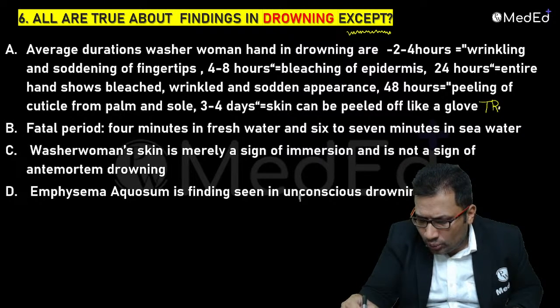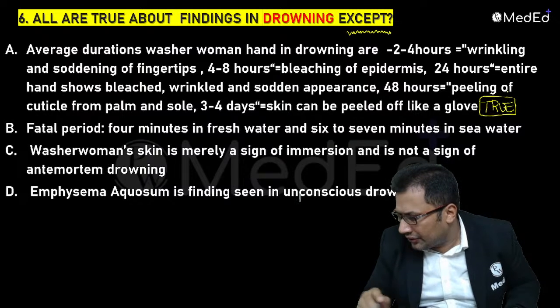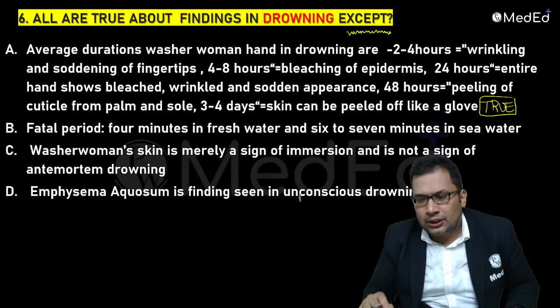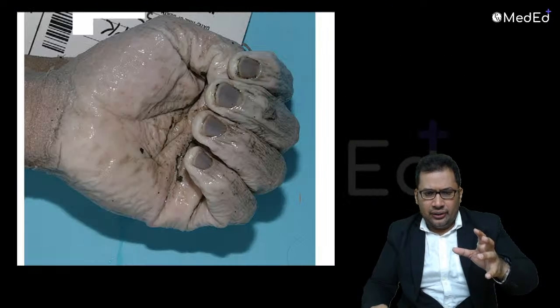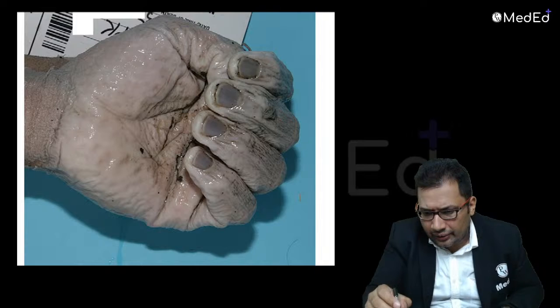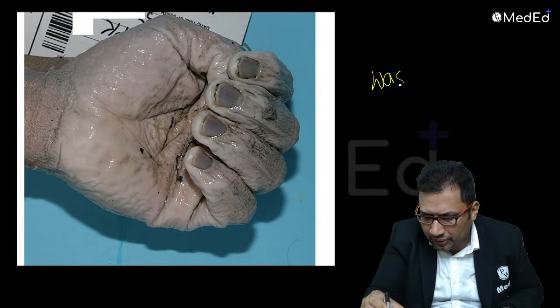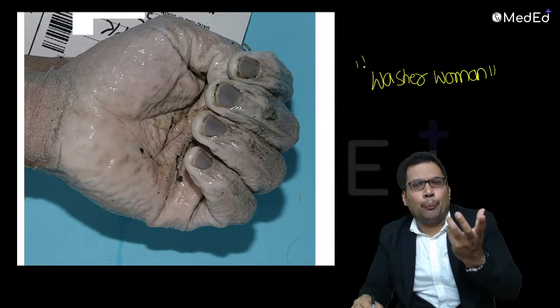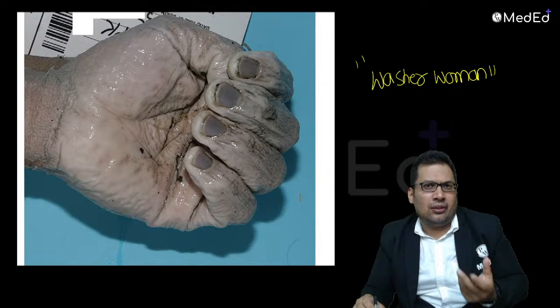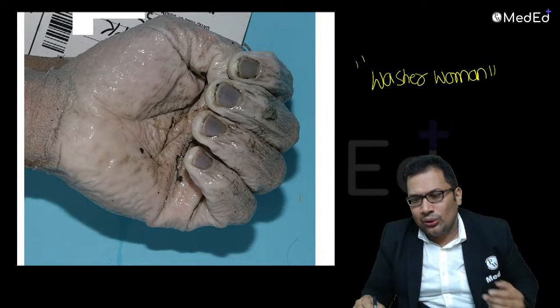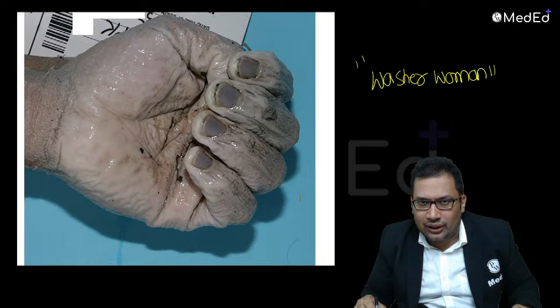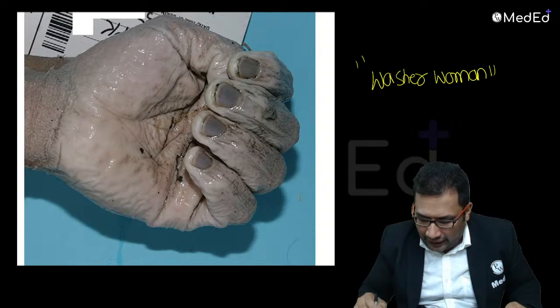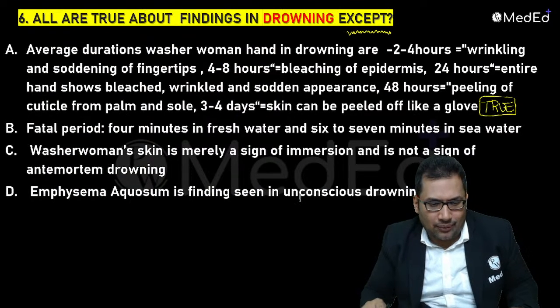This is a very important statement, known as washerwoman hand. It is a true statement. You can see here the classical washerwoman hand. What we can see in washerwoman hand is a wet appearance, wrinkling and soddening. This occurs in case of drowning, but it is a non-specific finding. So A is a true statement.